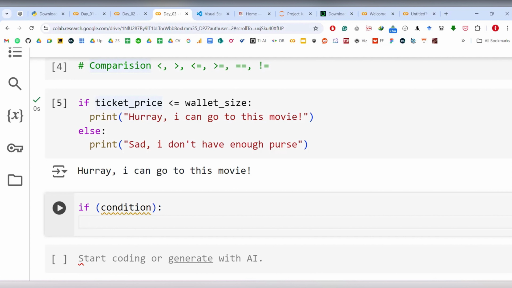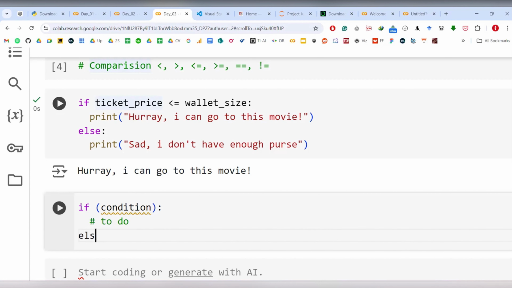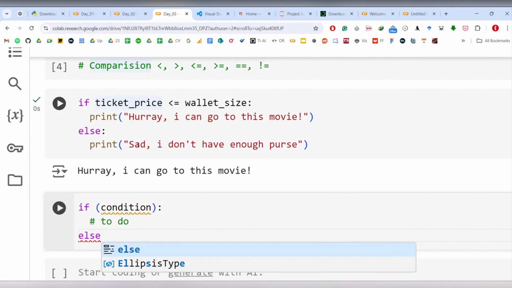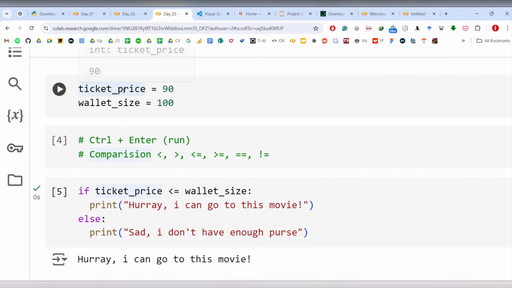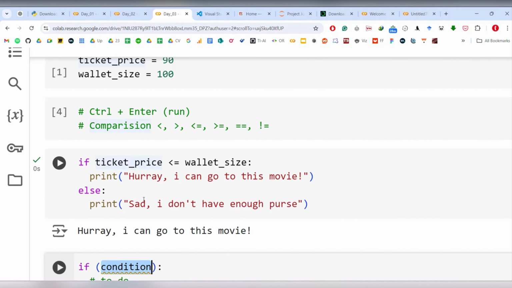And here you write your execution, whatever you want to do. If it is this, I wanted to print something, so I printed something. Now every if is followed by an else, right? Then what happens here? You write the to-do statement here, and that's all. So this is how it works: if, then a condition, then the to-do, then else, and then you mention what to do here as well. Now, this is a simple case. I hope you understood. So what did we do? We took a couple of variables, then we compared them, then we wrote our simple statement.